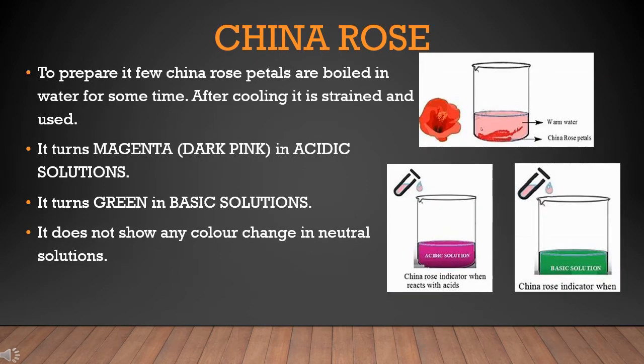The next natural indicator is China rose indicator. China rose indicator is prepared by adding warm water to China rose petals in a beaker. After some time, the water acquires color and it can be used as an indicator. It turns magenta, dark pink, in acidic solution. It turns green in basic solution, and when added to neutral solution, it does not change color.